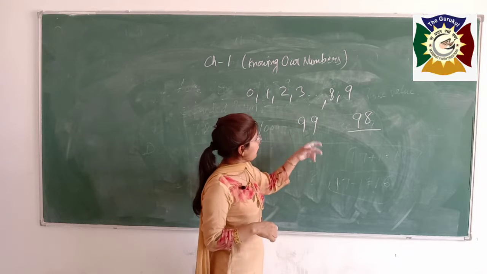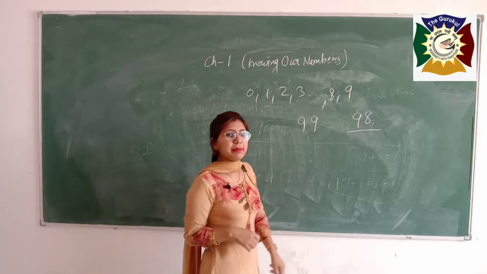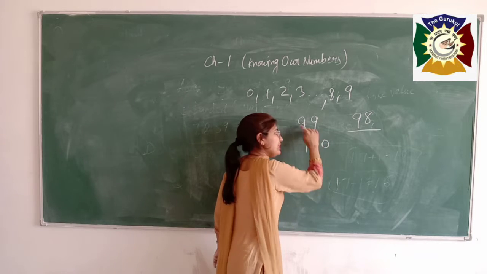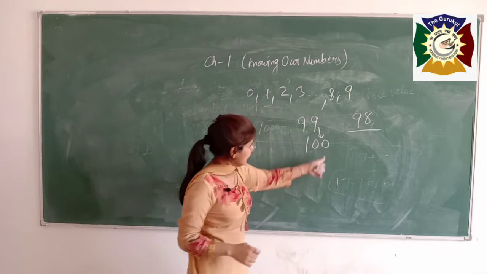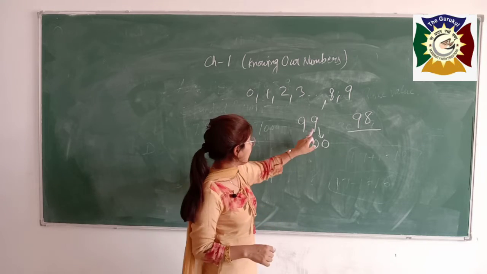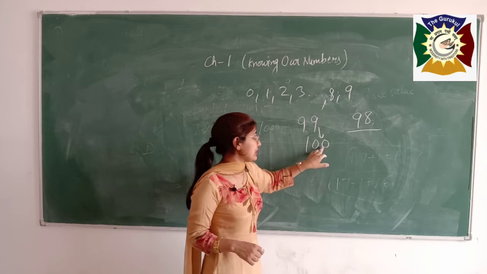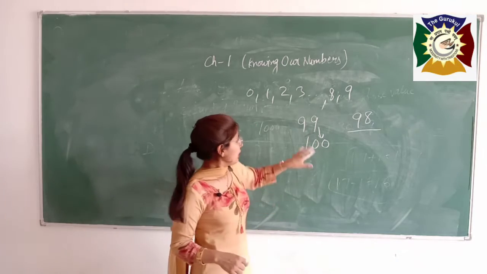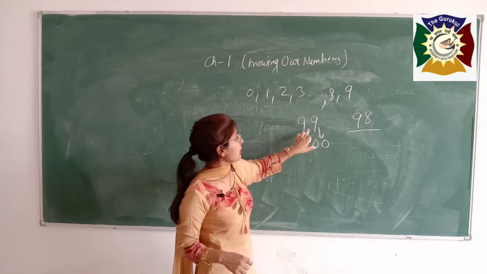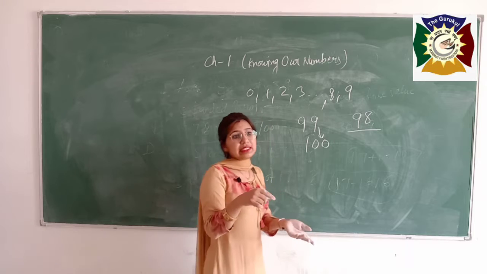Then you will say, ma'am, 99 you are saying we have a number 100 which come after 99 and it is the larger number. But what I said, bache, keep in your mind that 99 is 2-digit number where your 100 is 3-digit number. So 2-digit largest number is your 99.